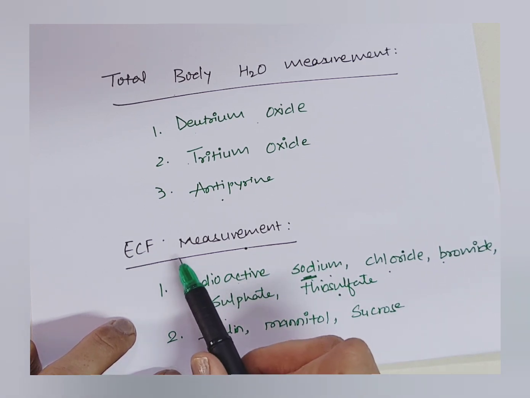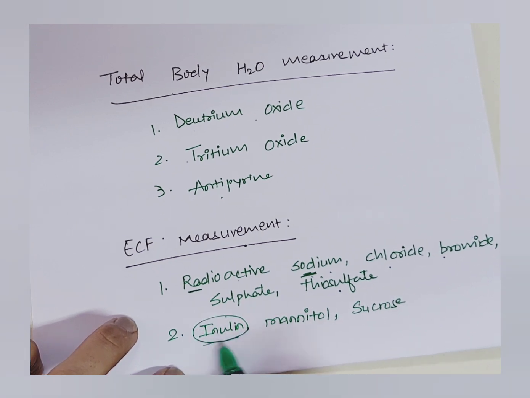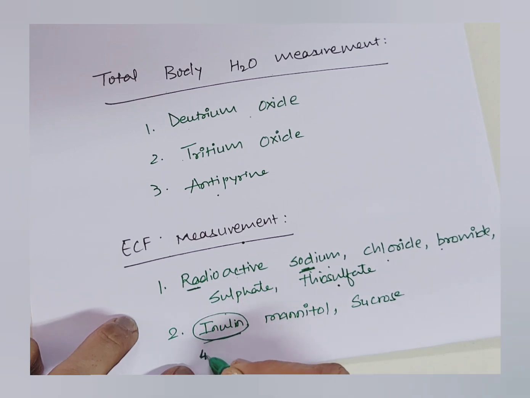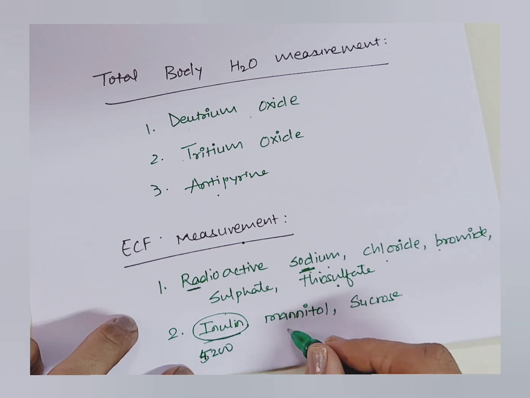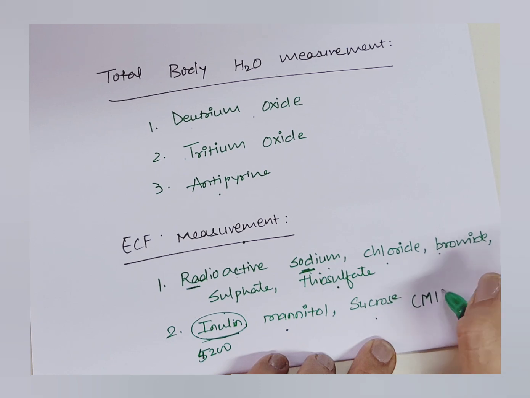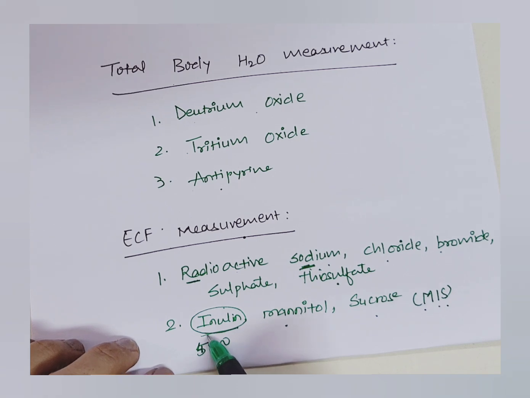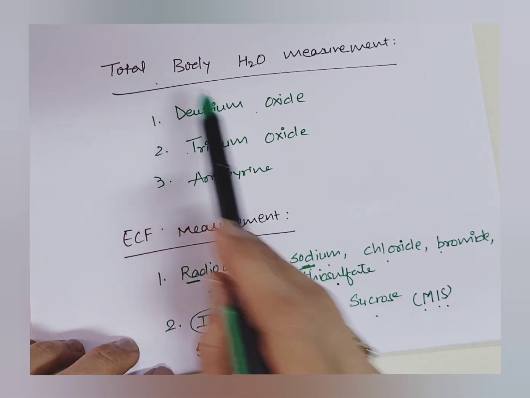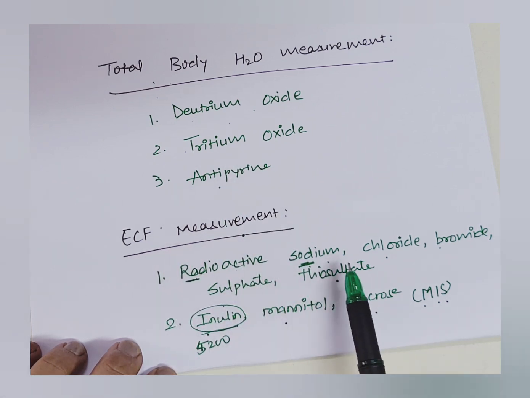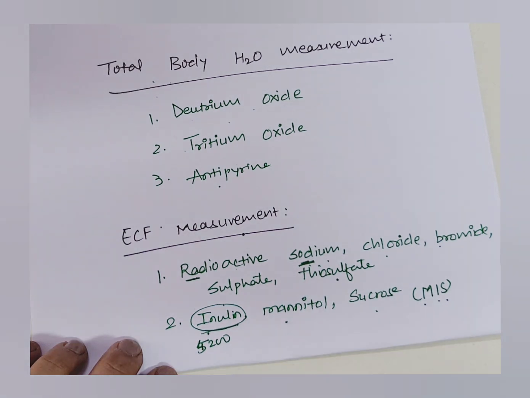Then other commonly used substances: inulin, most commonly used because it remains inside the extracellular fluid. This is a polysaccharide and it has a molecular weight of 50 to 100. Mannitol is also used and sucrose is also used. So you can make a short name, MIS: mannitol, inulin and sucrose. This is not insulin, this is inulin. So for total body water measurement, we use deuterium oxide, tritium oxide and antipyrine. For extracellular fluid measurement, radioactive sodium, chloride, bromide, sulfate, thiosulfate, mannitol, inulin and sucrose are used.